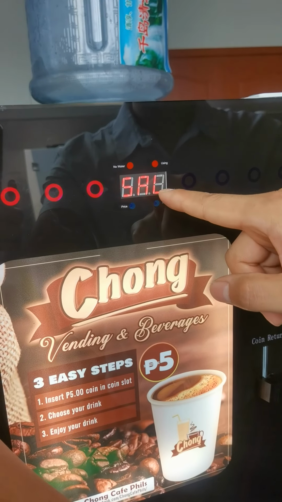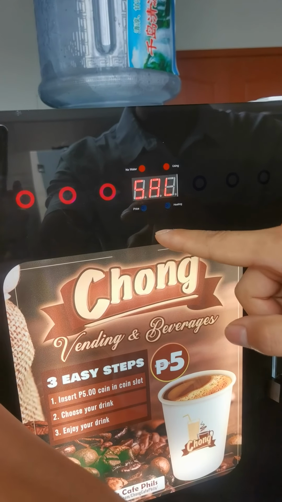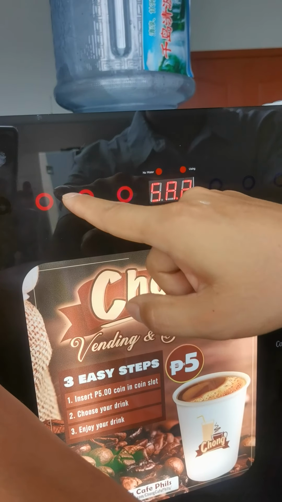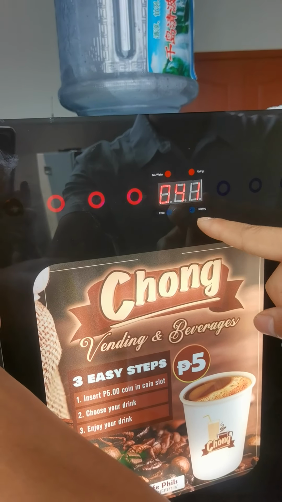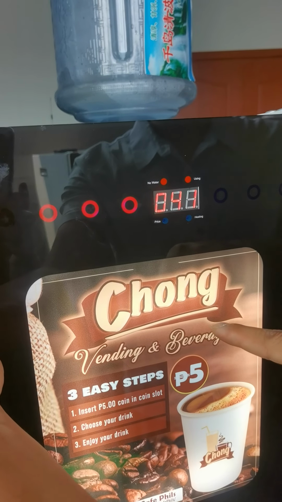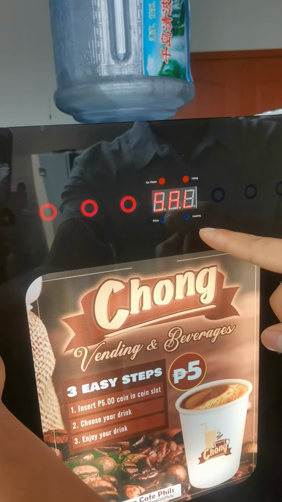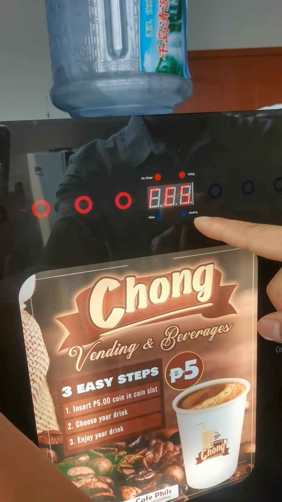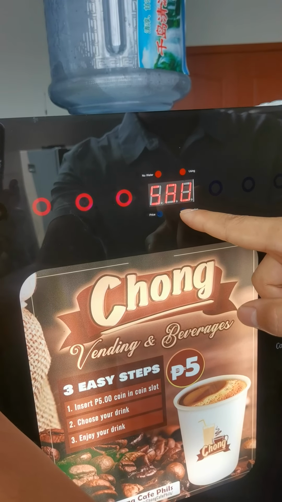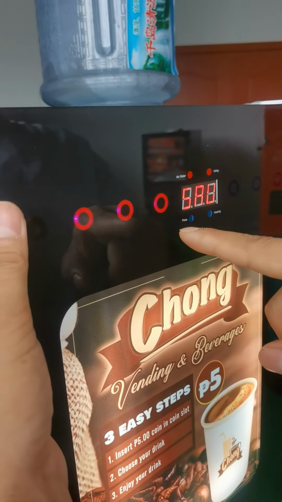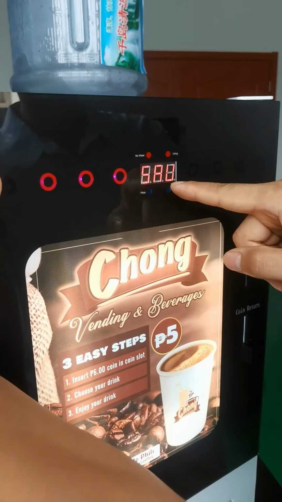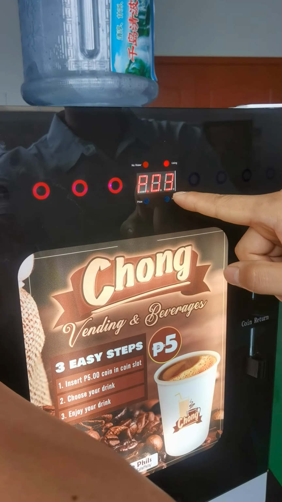This one is for the search. It shows how many cups of each drink have already been sold. For example, the first one has already sold 14 cups. Okay, after finishing the setting, you see this one is for saving the data. You can press the increase button to save the data.